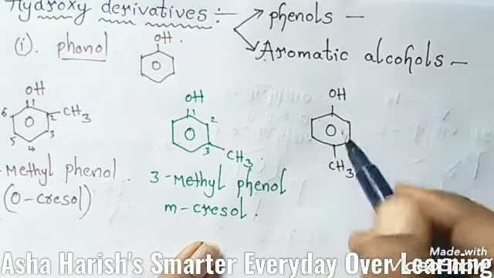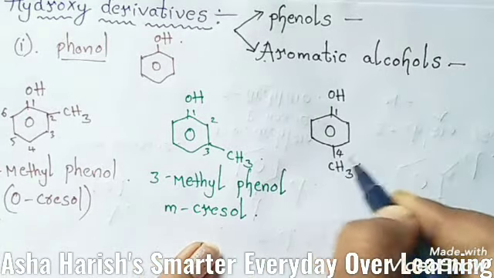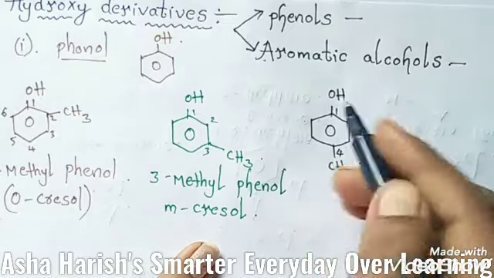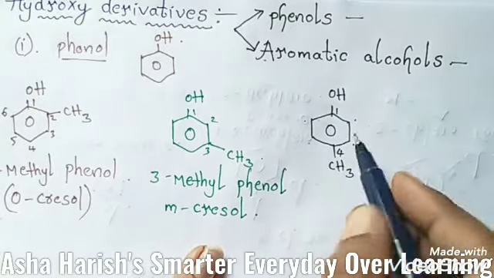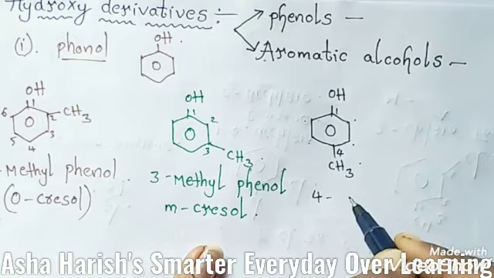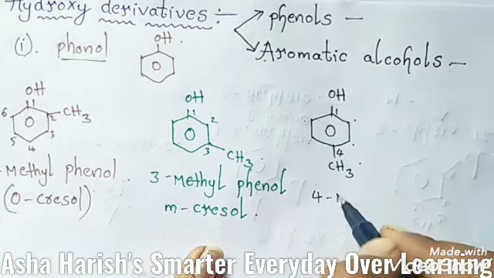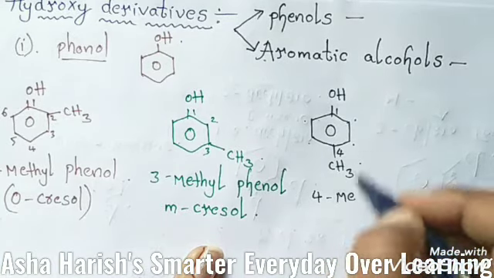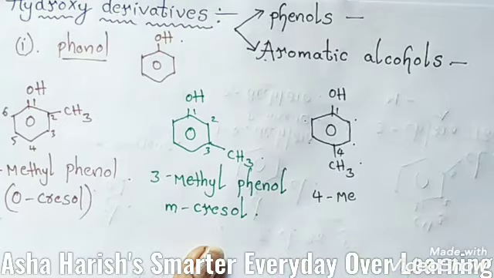And here we have another example. This is the first position, this is the fourth one, 2 3 4 5 6. So the name of this compound is, at the fourth carbon a methyl group is located, so 4-methyl phenol, and this is also called paracresol.